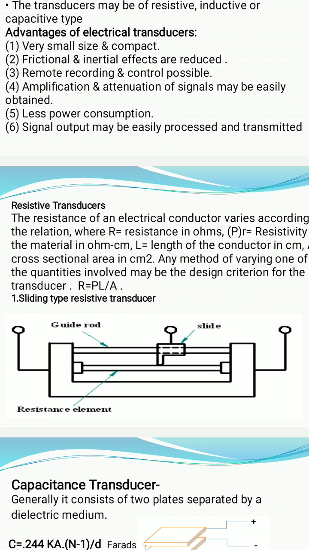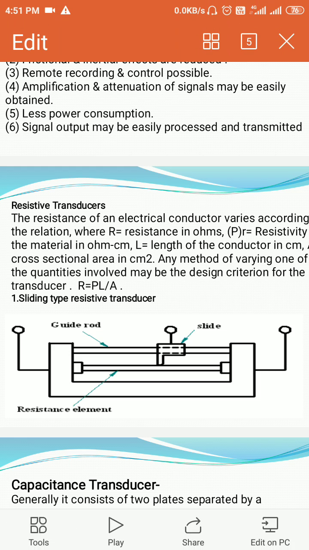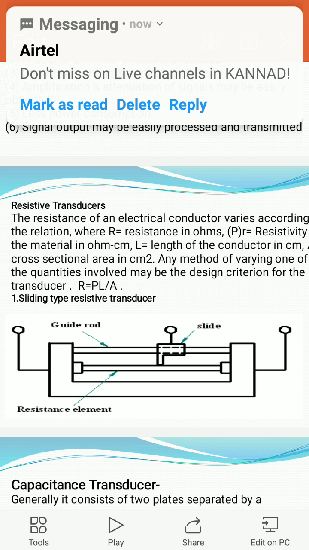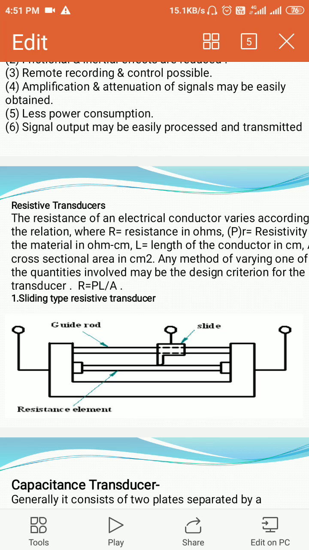As the slide moves over the resistance element, the effective length, or the resistance of the resistive element, will change. This change in resistance is the output of the resistive transducer.